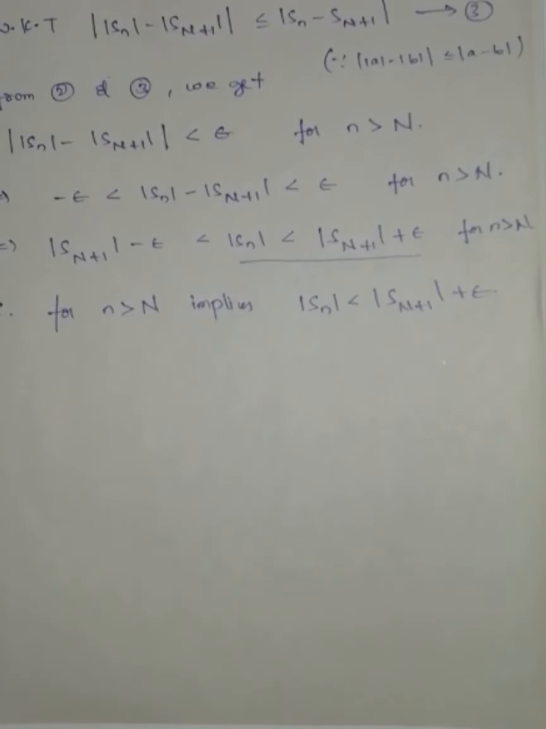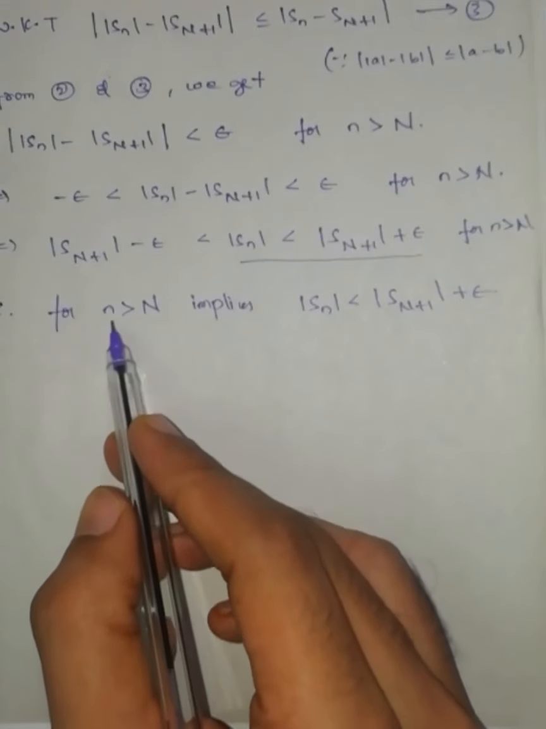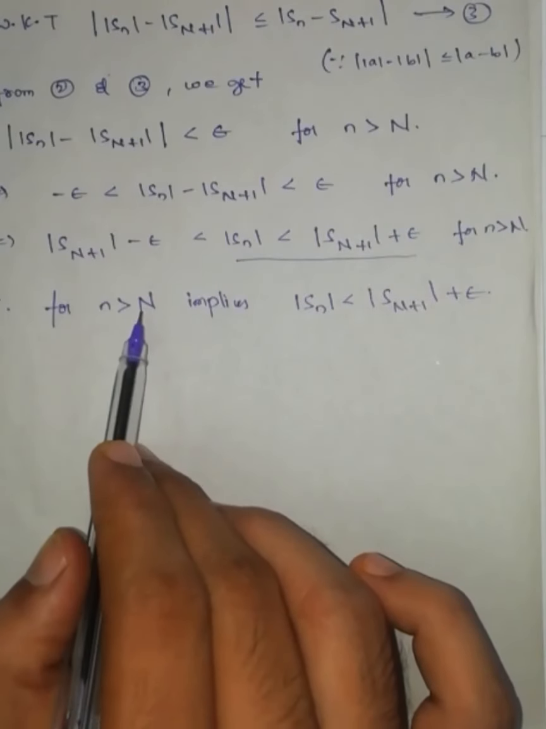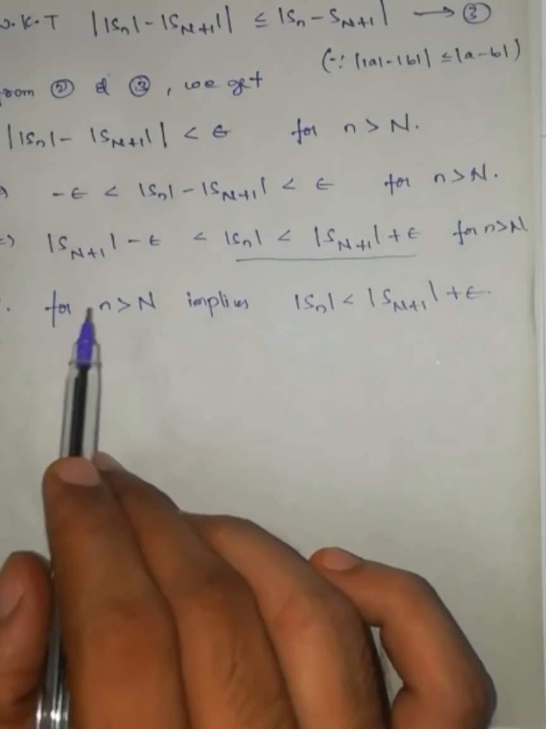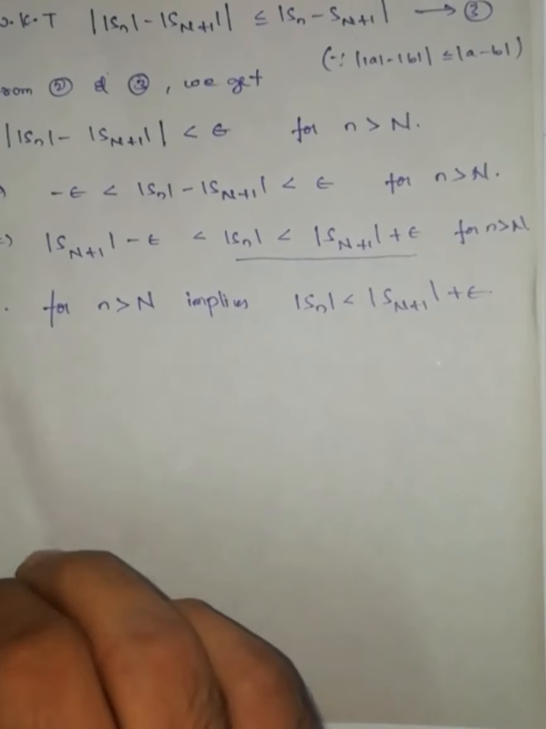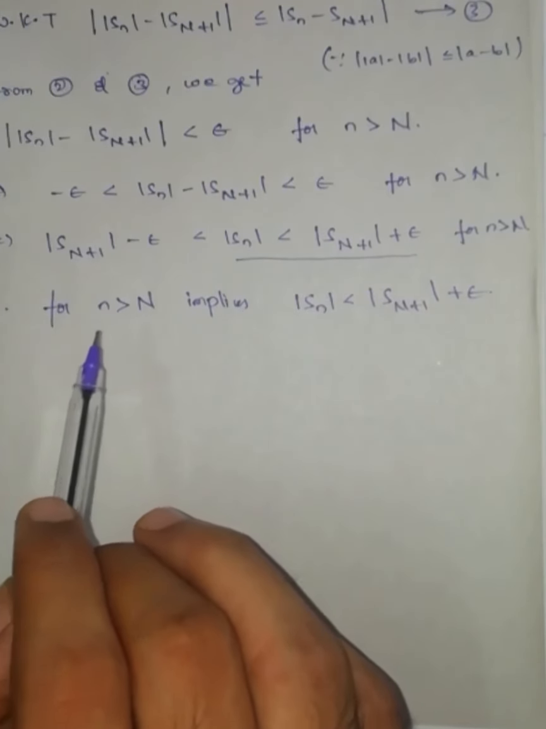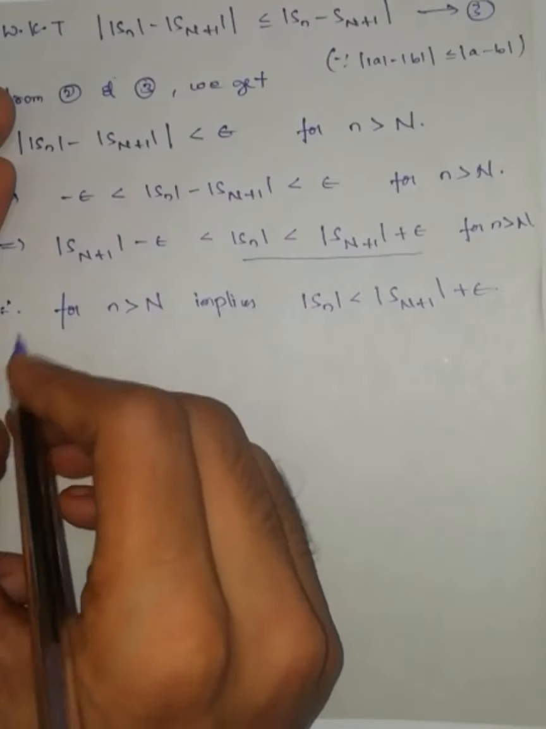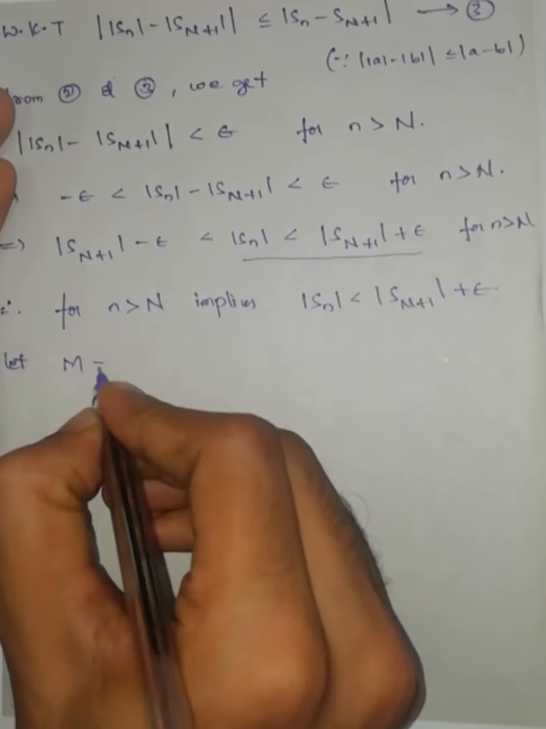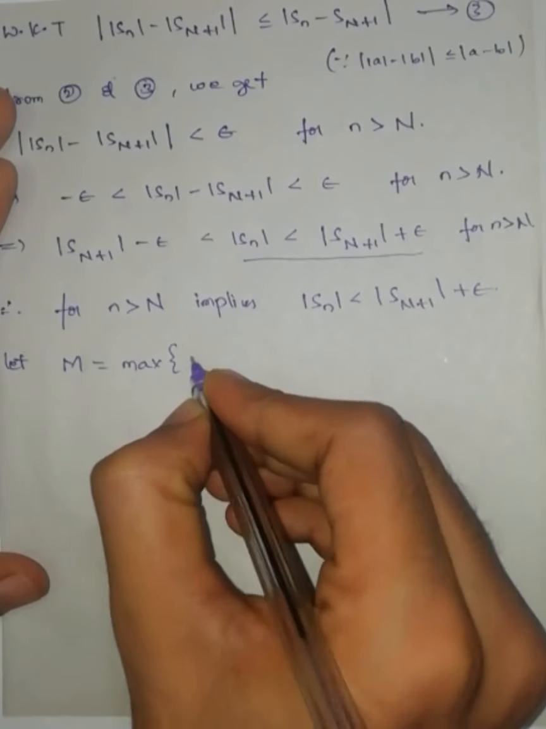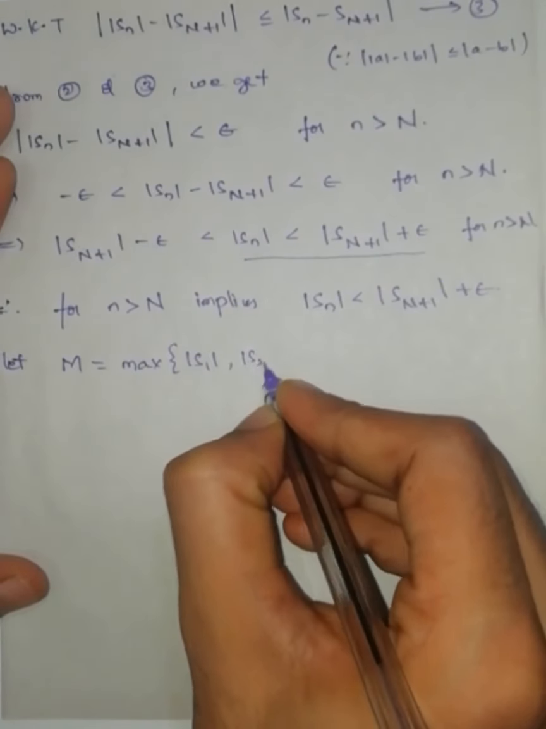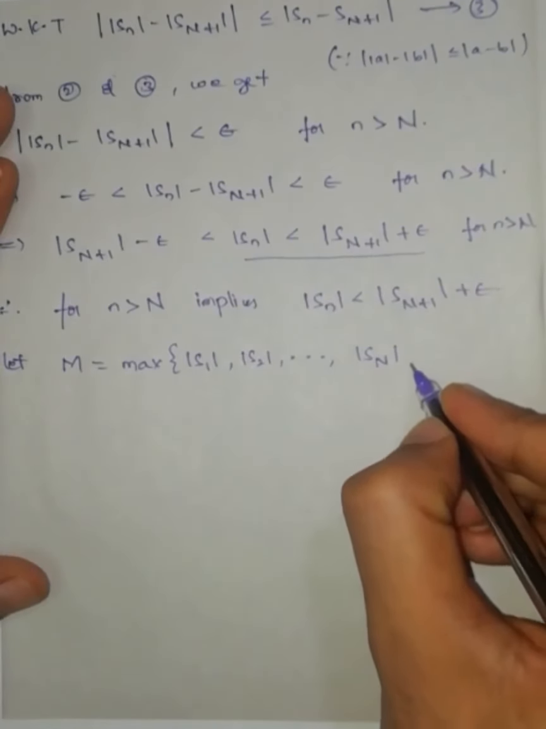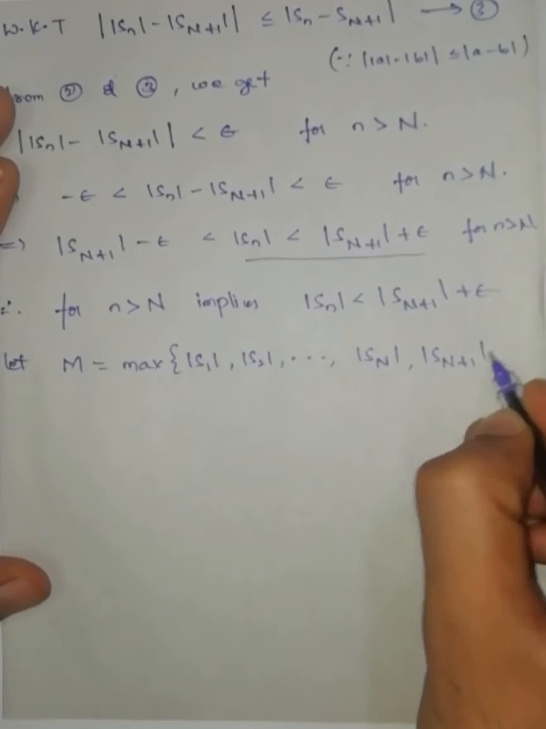What this condition says: after capital N, if I take any n plus 1, n plus 2, whatever it may be, modulus of that term is less than this one. But I don't know S1, S2, S3 till S capital N. So let capital M be the maximum of the first elements, modulus of S1, modulus of S2, and so on till modulus of S capital N, and modulus of S capital N plus 1 plus epsilon.